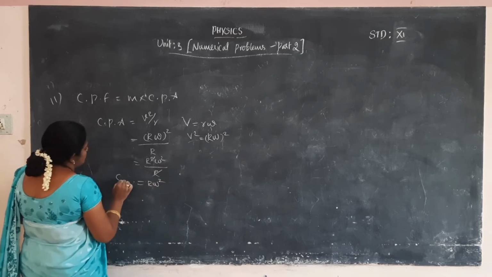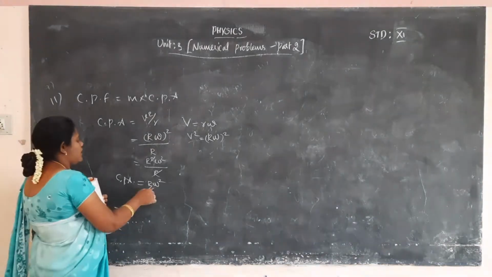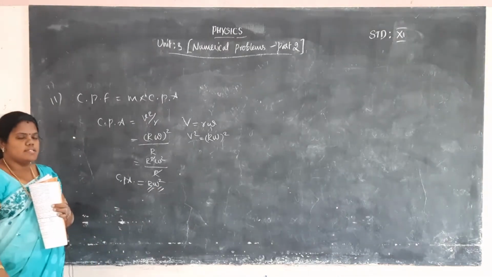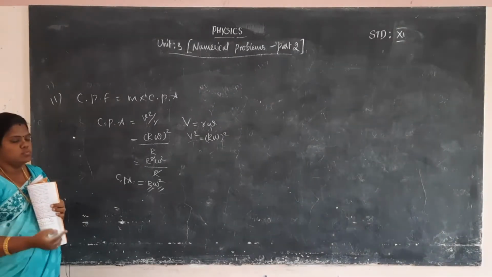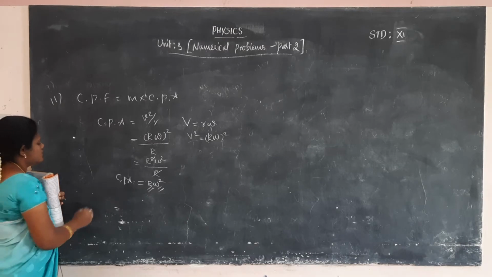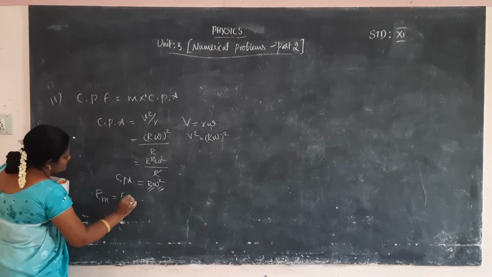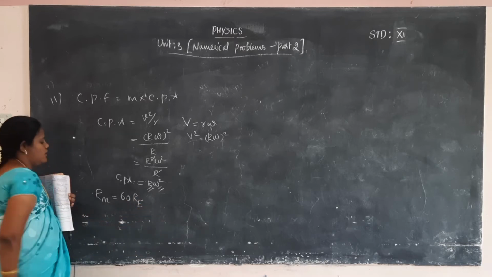So this is the centripetal acceleration. Now we want the R value and the omega value. R is the radius of the moon's orbit. The radius of the moon's orbit is equal to 60 times the radius of the earth.